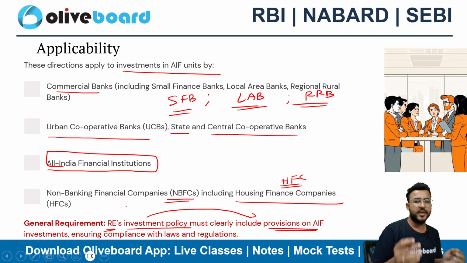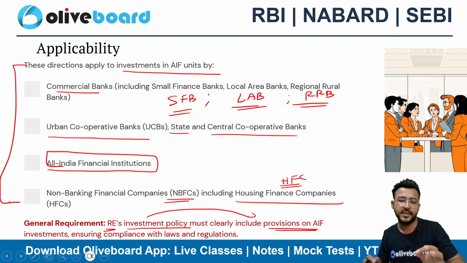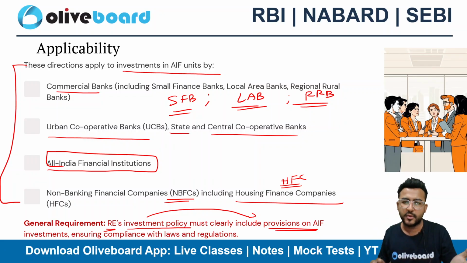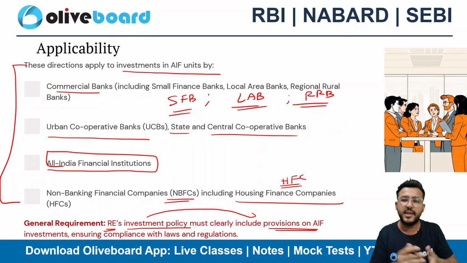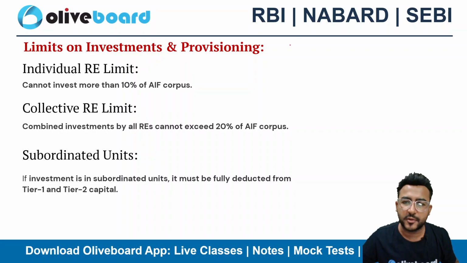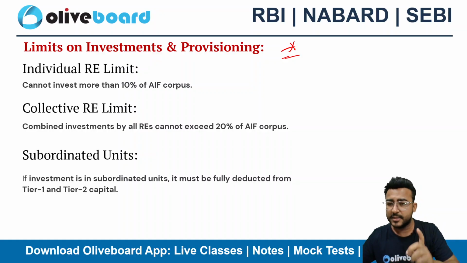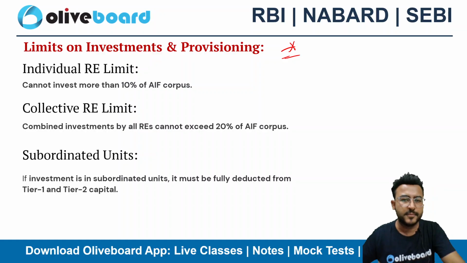So if you are a regulated entity, if you are falling in the applicability, then you need to have a clear-cut policy on what your rules and regulations are, what provisions you have related to investment in AIF, and you need to ensure strict compliance with those laws and regulations. The most important part of this circular is limit on investment and provisioning. Don't skip that. This is the most crucial part of this circular.